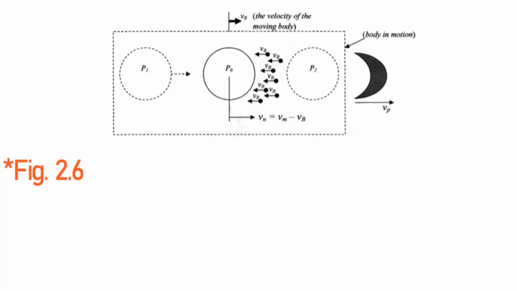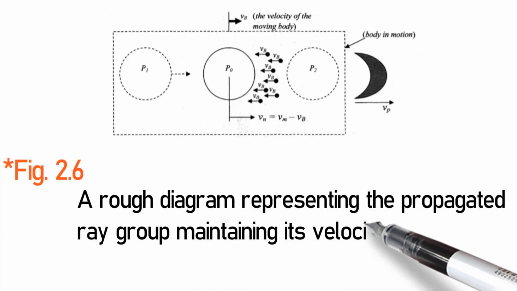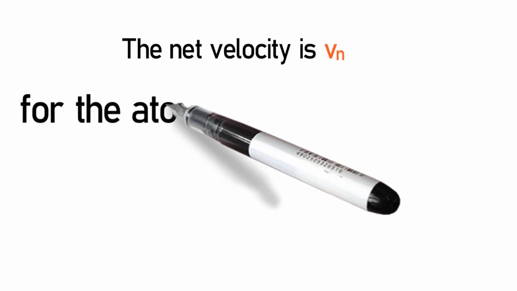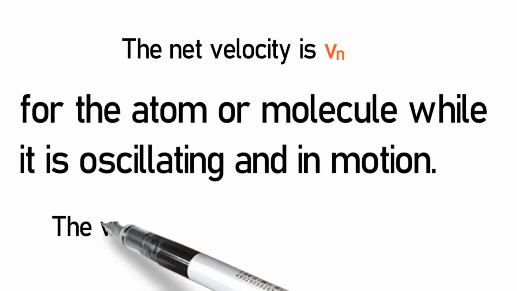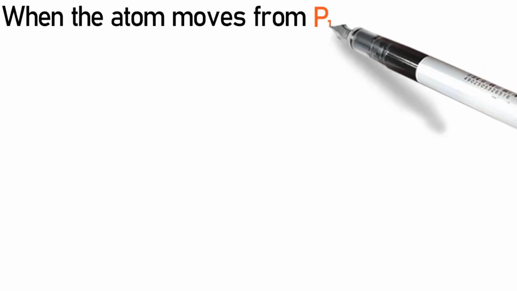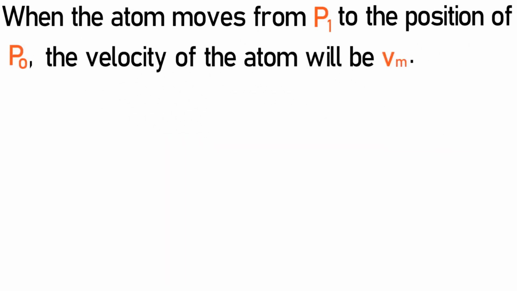Figure 2.6, a rough diagram representing the propagated ray group maintaining its velocity, Vp. The net velocity is Vn for the atom or molecule while it is oscillating and in motion. The velocity of the moving body is Vb. When the atom moves from P1 to the position of Po, the velocity of the atom will be Vm.